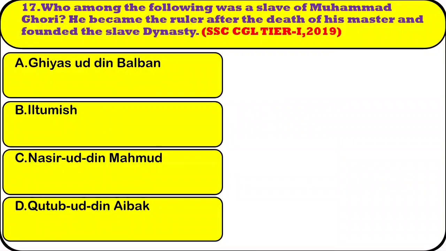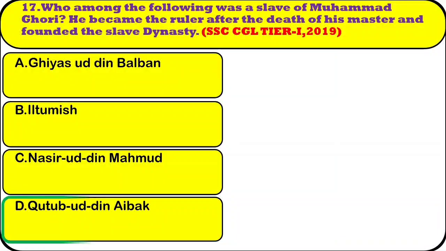Question number 17. Who among the following was a slave of Muhammad Ghori? He became the ruler after the death of his master and founded the slave dynasty. Option A, Ghiyas-ud-Din Balban. Option B, Iltutmish. Option C, Nasiruddin Mahmud. Option D, Qutb-ud-Din Aibak. The right answer is option D.